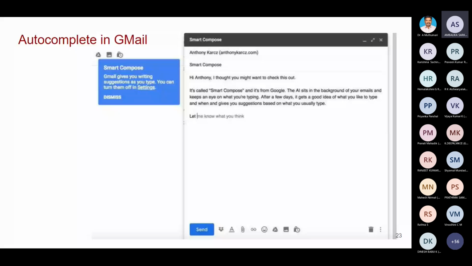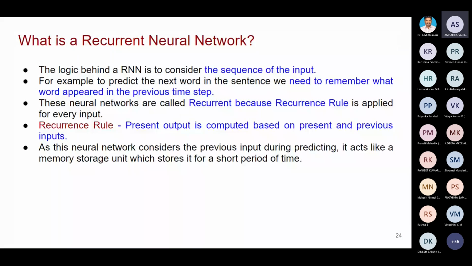Yes, it is RNN, a recurrent neural network that considers the sequence of input. You see, these networks are called recurrent. Why is this neural network called recurrent? Because the recurrence rule is applied for every input. So this network is getting the input and it is applying the recurrence rule.